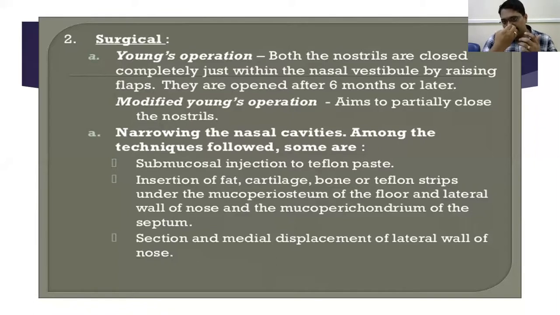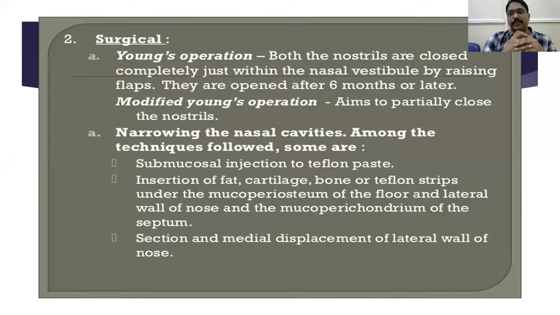We elevate the flaps anteriorly and posteriorly. First, we close the posterior flaps from medial and lateral. For double protection, you have to do anterior flap closure also, medially and laterally. It should be opened after 6 months, around 1 year. Then, once it opens, we have to do the surgery on the opposite side.